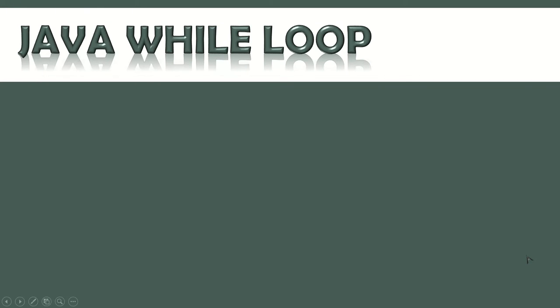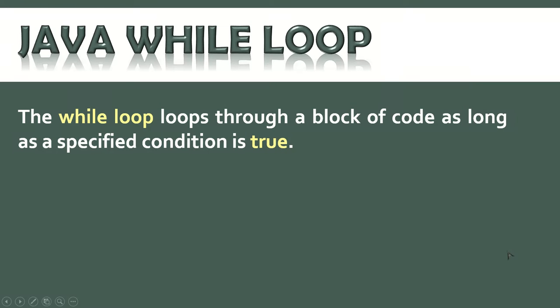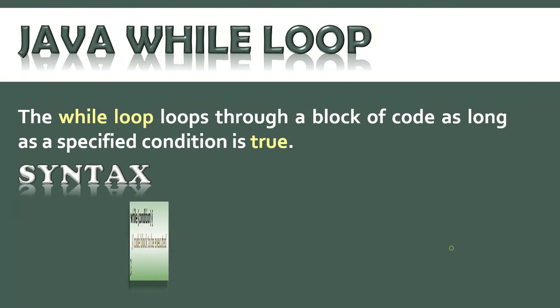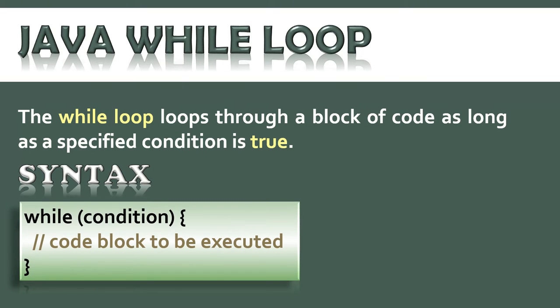Now next we come to the Java while loop. I was just talking about the condition before and after. The while loop loops through a block of code as long as a specified condition is true. When while is given, the condition is there, so the condition has to be met, and then only the block of code will be executed.